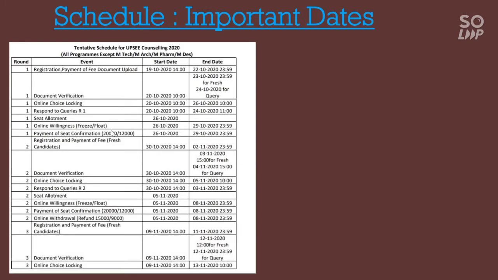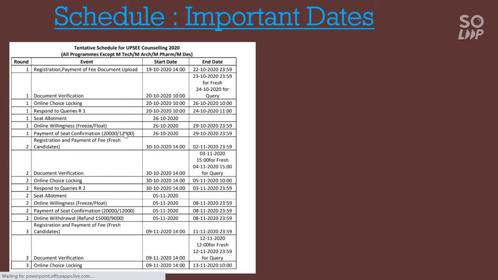After that you have to give your decision, that is willingness, freeze or float. If you are happy with the allotted seat, you may freeze it, take the allotment letter and go for the admission to the respective college. Or if you want to go for further upgradation, then you need to float the choice and go for the next round.